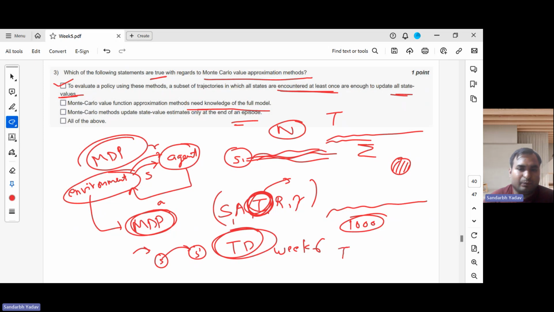This is called temporal difference learning, TD update. It will be revisited in week 6, where we do updates at step level. But Monte Carlo methods update state value estimates only at the end of an episode. Yes, this is also true. So using this, you can get to the answer for this question too.